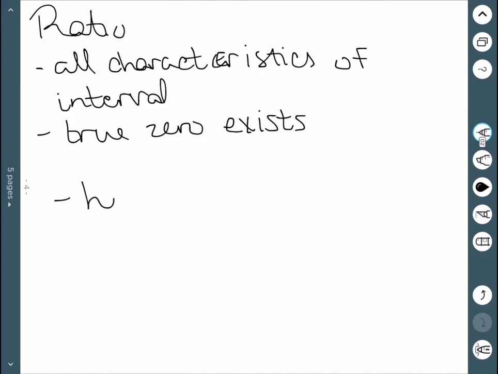Here, a height of 0 would mean 0 height. It would actually mean there is no height. Another example would be anything involving money. A true zero does exist here because $0 does actually mean you do not have any money. It's the lack of.